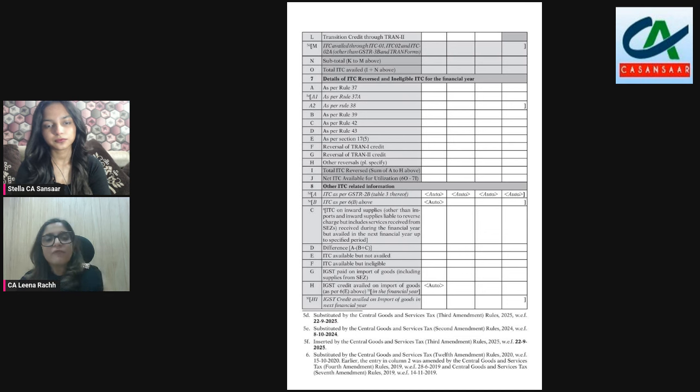Now, for financial year 23-24, this was a problem. Why? Because your ITC figure that was generating in table 8A was picked up from your 2B, to be reported till March only. That means ITC that appeared in 2B of April to October is not a part of this. However, in 8C, you are expected to report figures that you're claiming then. So that would lead to a negative reporting or a negative figure in 8D.